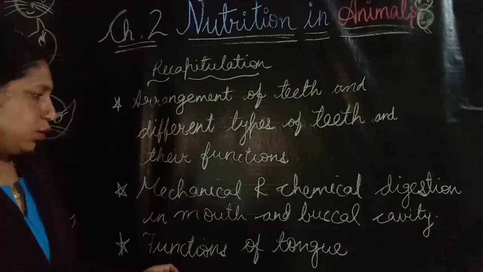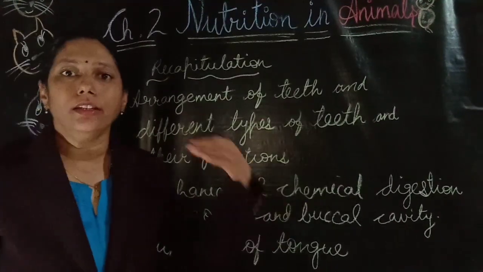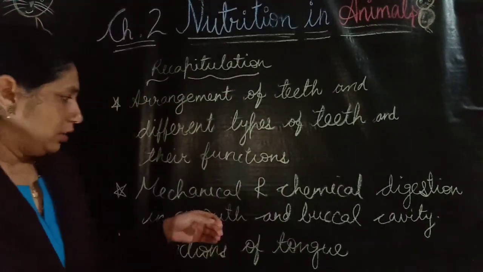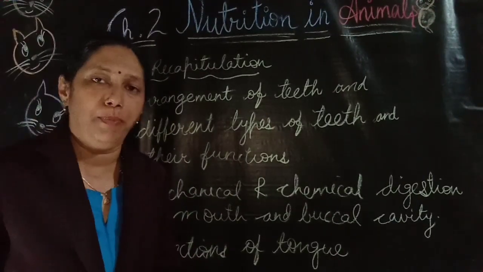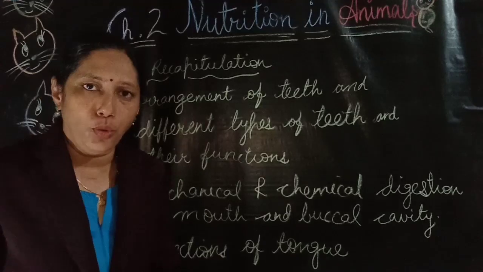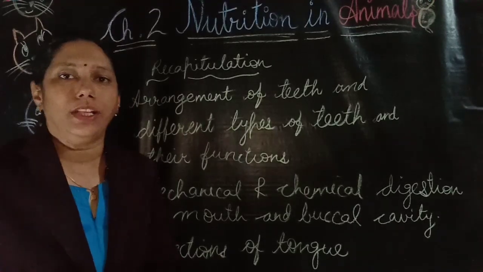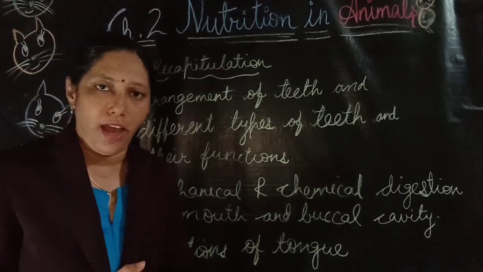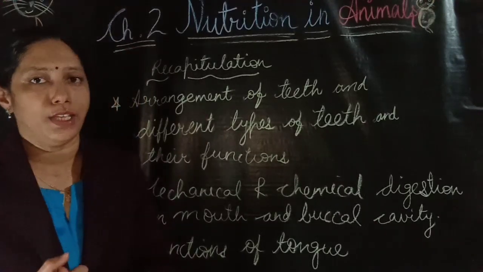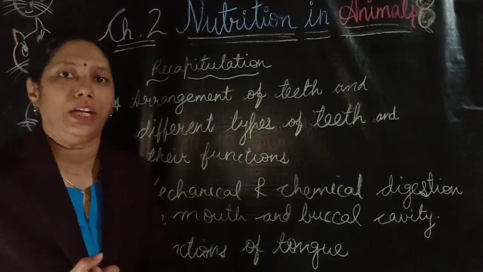Then we learned the role of tongue in digestion. The tongue plays an important role by helping to chew the food and mixing it with the saliva. It also helps to swallow the food. It helps us to speak, and it also has the taste buds which are helping us to detect the different tastes.